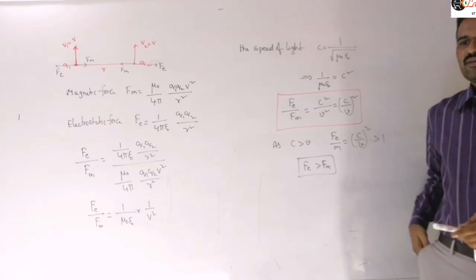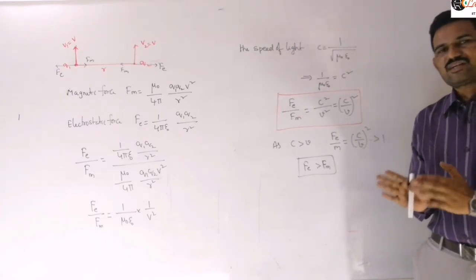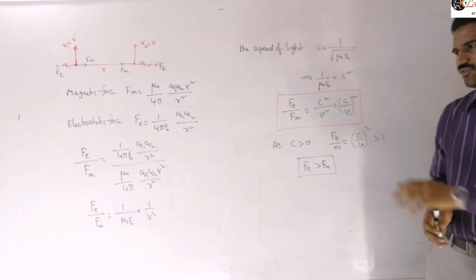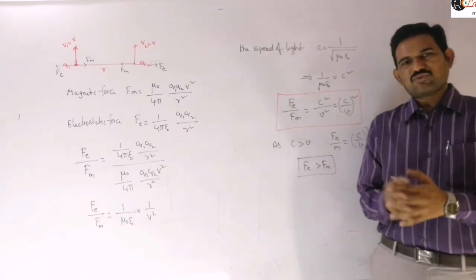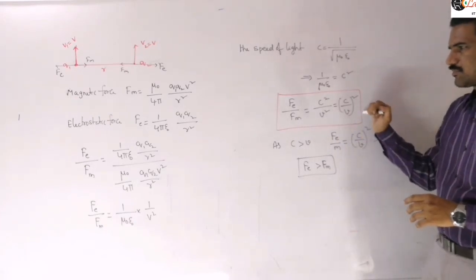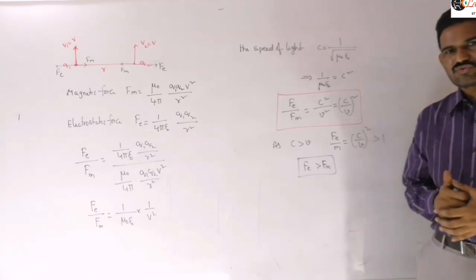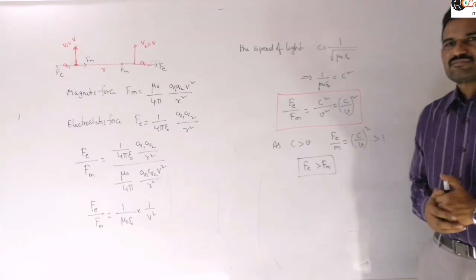So that is the force between two moving charges parallel to each other. This expression is important, and at the same time the magnetic force between two charges, for which we derived one expression, is also important. Sometimes they will ask about this ratio directly. So that is the force between two moving charges.